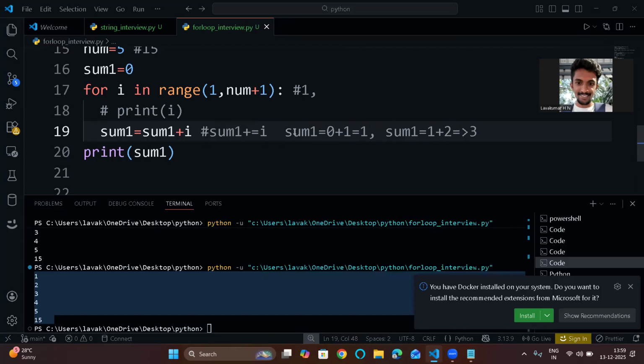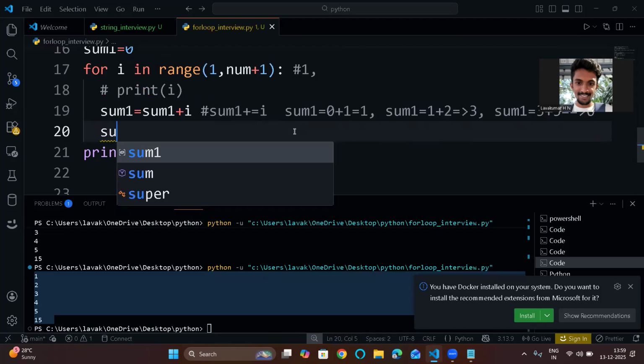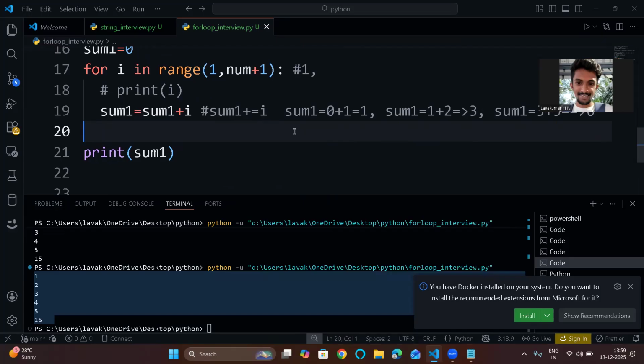Right. In the next iteration, sum1 will again be equal to 3 plus 3. The output will be 6. In the next iteration, sum1 equal to 6 plus 4, which is 10, right?